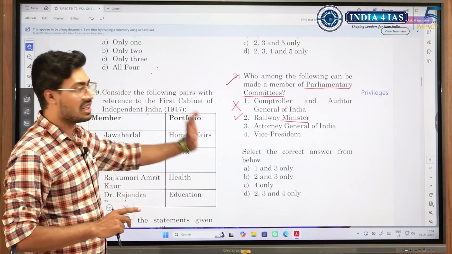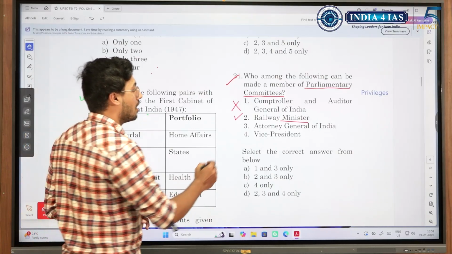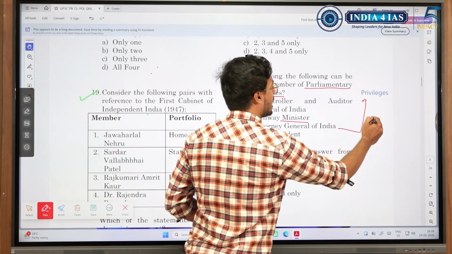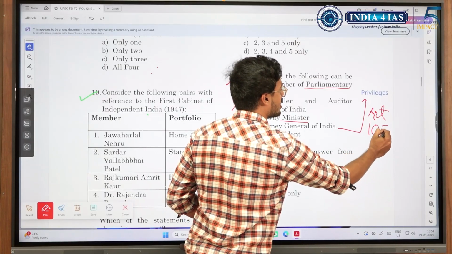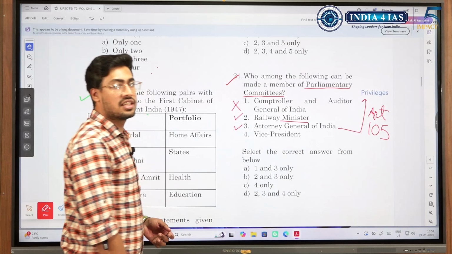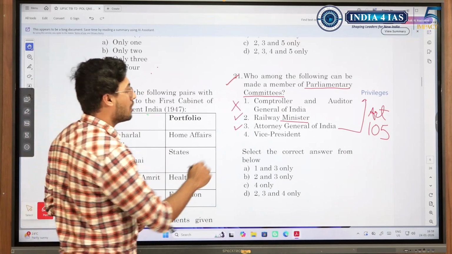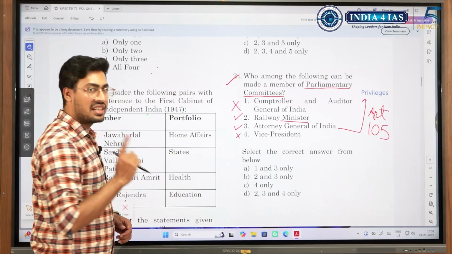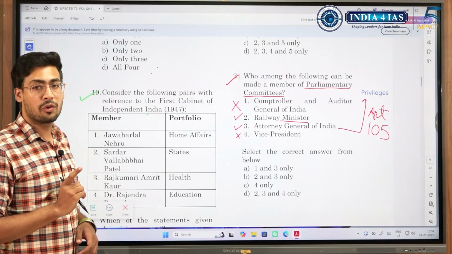So here they have asked generally as to who can be a member of parliamentary committees. So Railway Minister, yes. Attorney General, yes. Why? Because it is one of the parliamentary privileges under Article 105. Parliamentary privileges extend to the Attorney General. It does not extend to President or Vice President. So in my view, Vice President cannot be a member of a parliamentary committee because he is neither a member of the parliament nor does he have parliamentary privilege to enjoy.